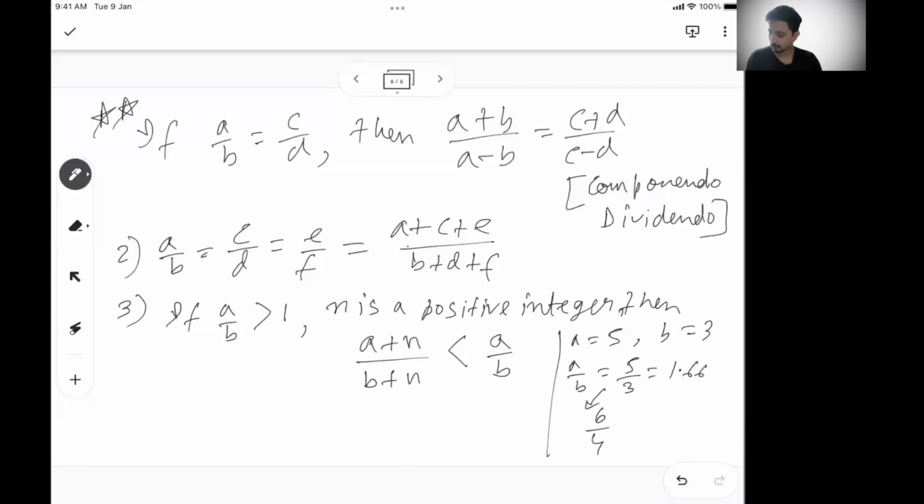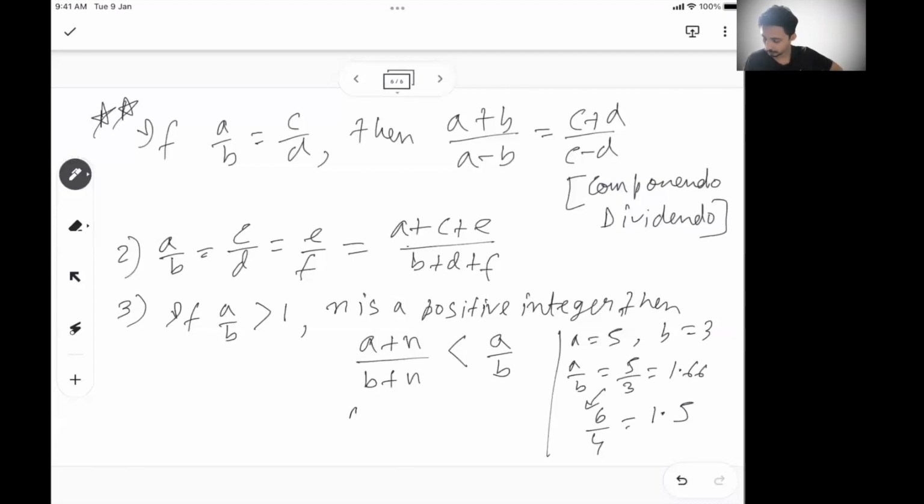6 by 4 is 3 by 2, or 1.5. So I can see that if I add a positive number to a ratio which is more than 1, the ratio reduces.